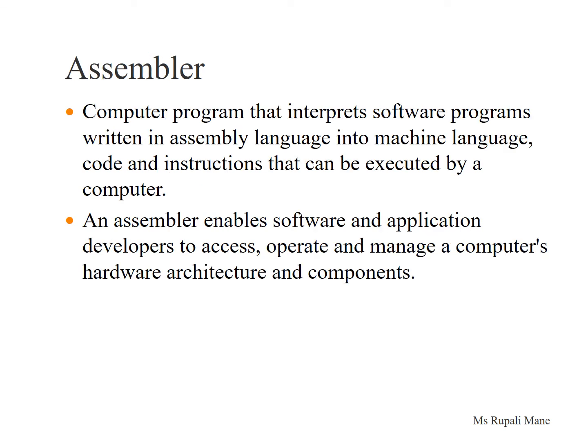Assembler: a computer program that translates software programs written in assembly language into machine language code and instructions that can be executed by a computer. An assembler enables software and application developers to access, operate and manage a computer's hardware architecture and components.